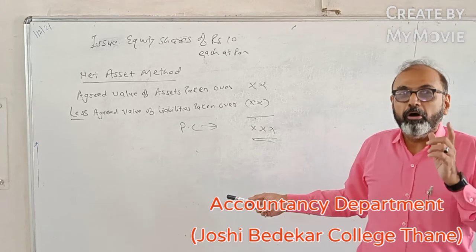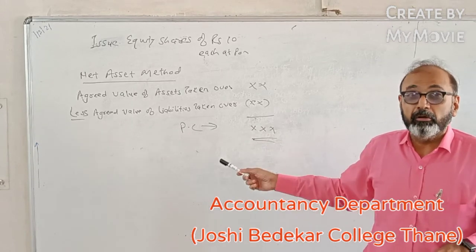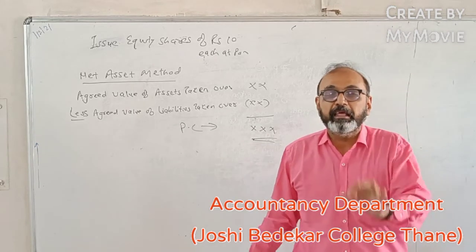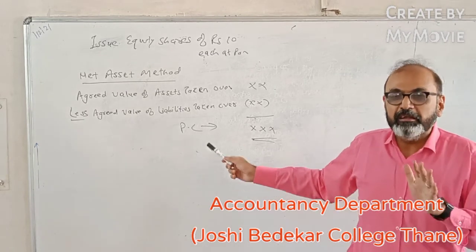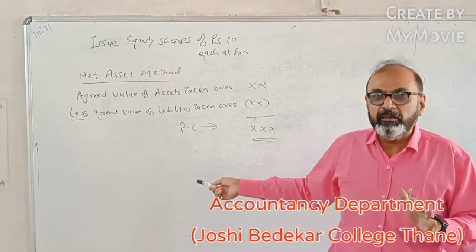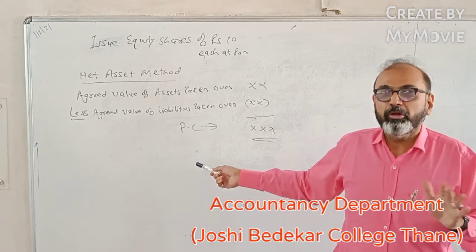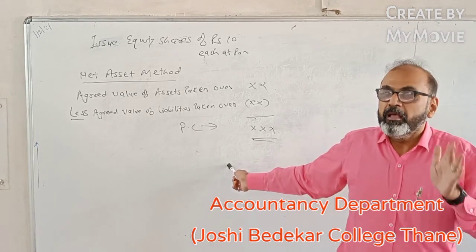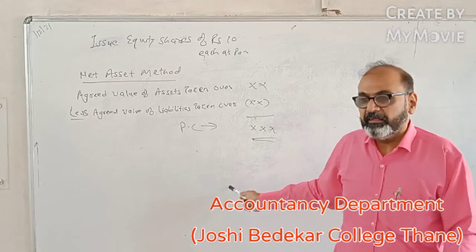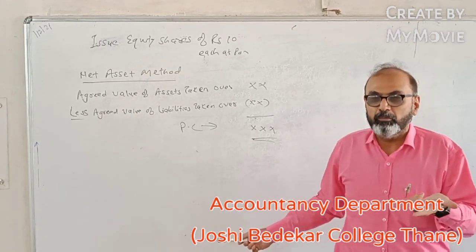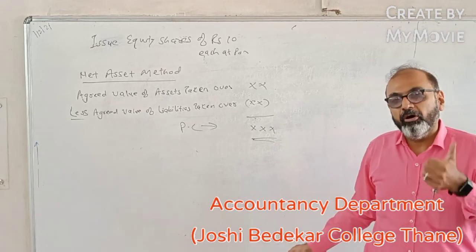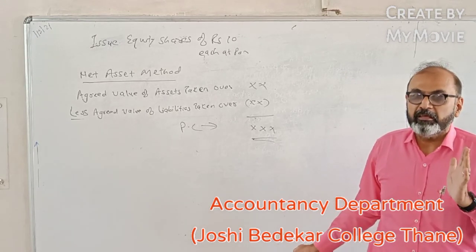Then look out for those assets and liabilities which are taken over. That means in the problem they will specifically tell you that these assets or these liabilities are not taken over. If they tell you that, then forget it, they will not form part of your PC. But if the problem does not specify which assets or which liabilities are taken over, then you have to presume that all the assets and all the liabilities are taken over.